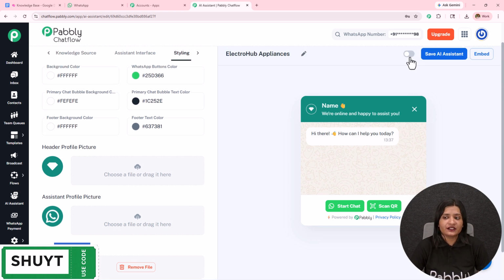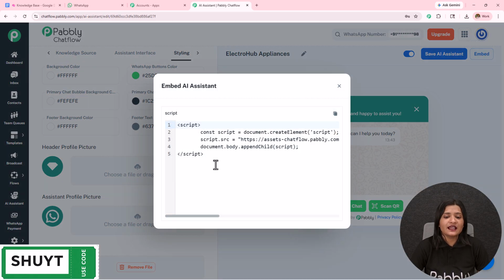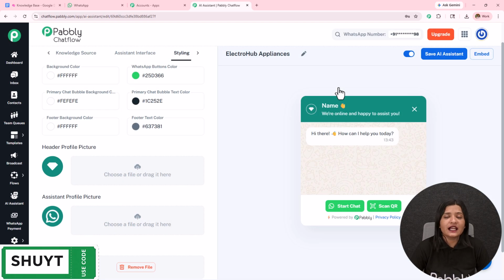Now we are done creating this. We have to make sure that we toggle on this button to keep this active, and then we save this. If we do not save this, all this will be lost. Here, AI assistant saved successfully. Now you can also embed this AI assistant using this code on your website, and whenever someone clicks on that, they will be redirected to the WhatsApp conversation.